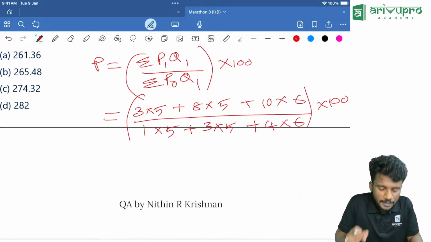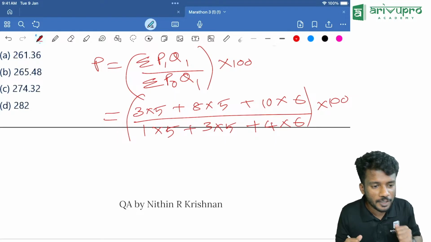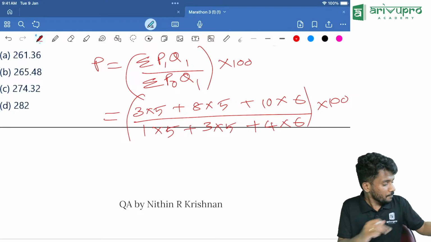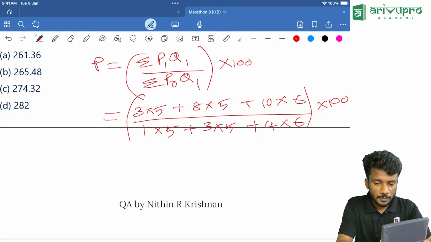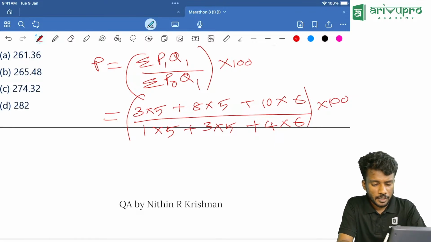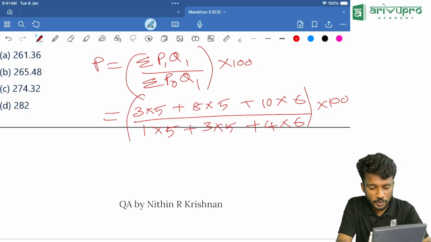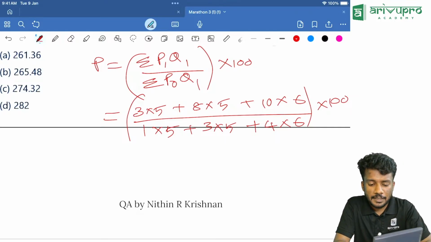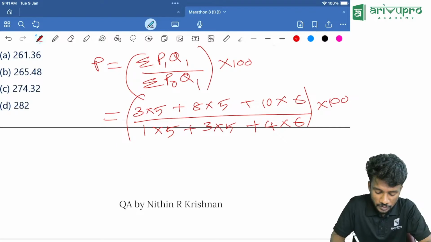Just take your calculator and get me the answer. Clear the memory. Find the numerator: 3 into 5, M plus, then 8 into 5, M plus, then 10 into 6, M plus, then finally click MRC. The numerator is 115.